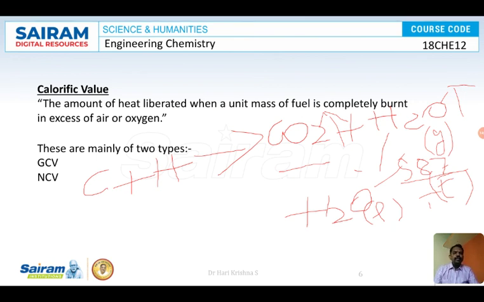So in our next discussion, we'll see how to determine the calorific value of a fuel using a bomb calorimeter. Thank you.